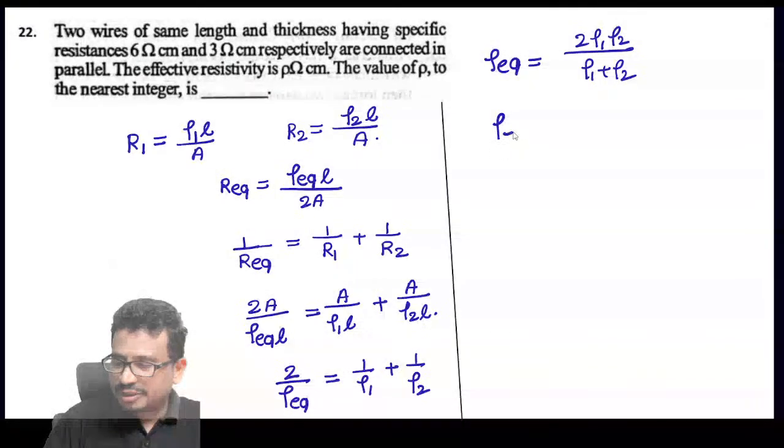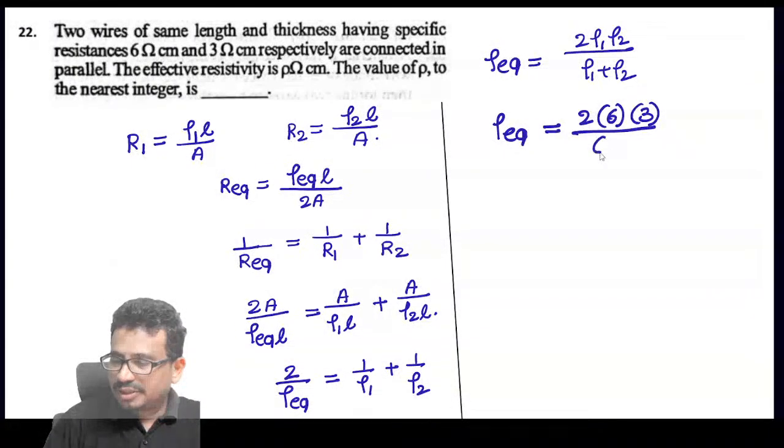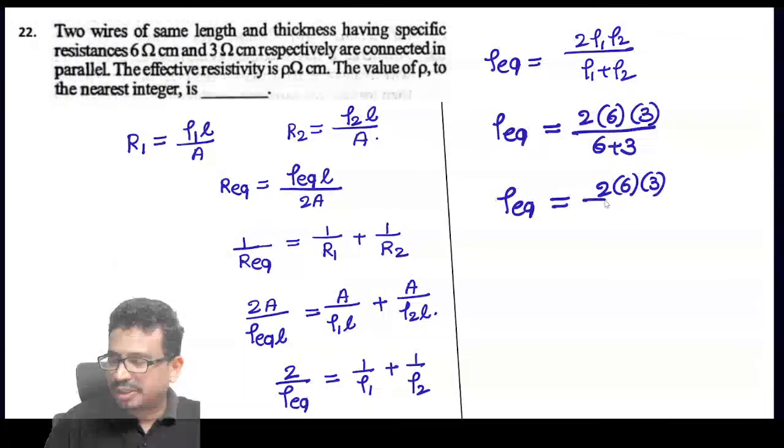Substitute the values and simplify: 2 into 6 into 3 by 6 plus 3, which is 9. 3 3s are 9, so it will be equal to 4 ohm centimeters.